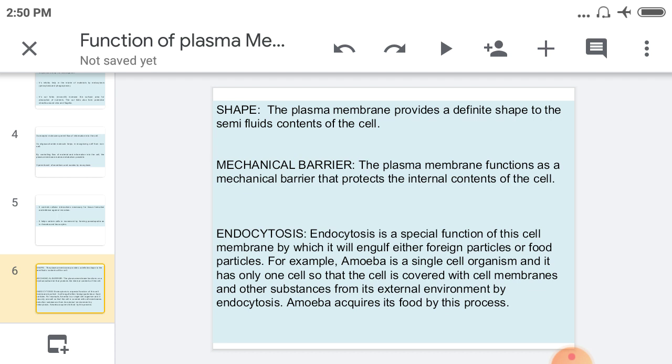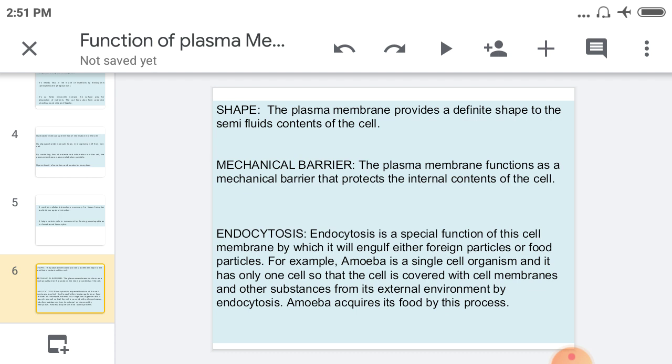The third function is endocytosis. Endocytosis is a special function of this plasma membrane. It will engulf either a foreign particle or a food particle and enter it into the cell, and this is possible only with the help of the plasma membrane.